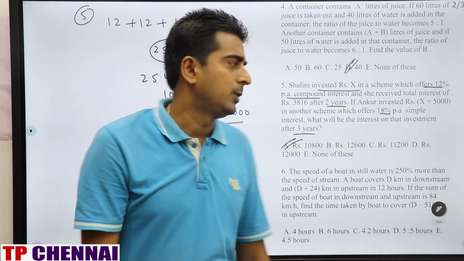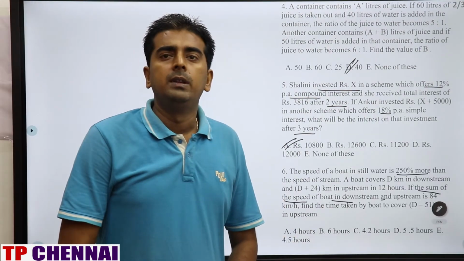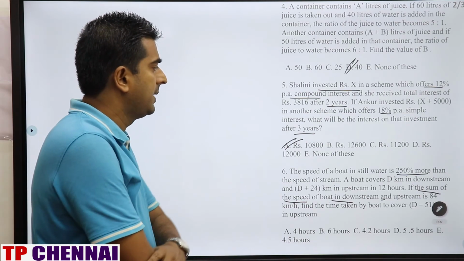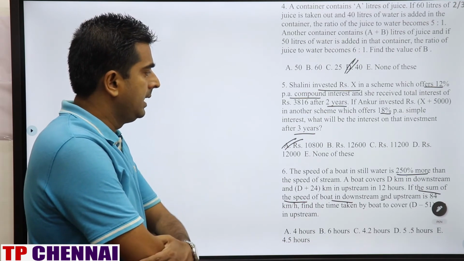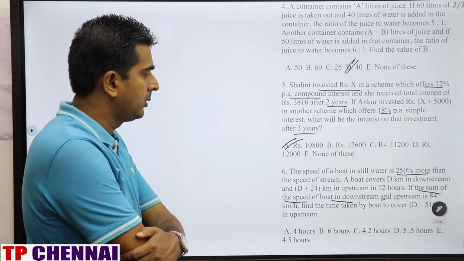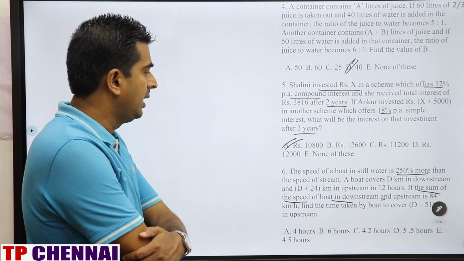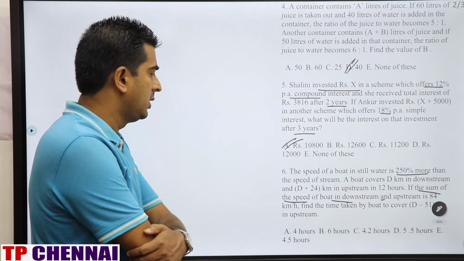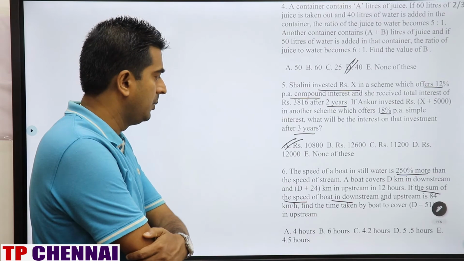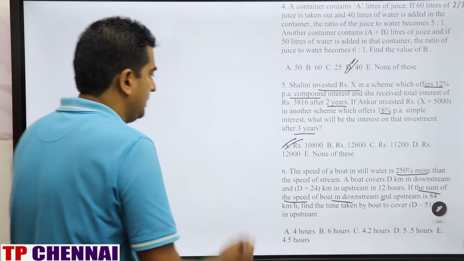Clear? Next one. So now we'll see question number 6. The speed of a boat in still water is 250% more than the speed of a stream. A boat covers d km in downstream and d plus 24 km in upstream in 12 hours. If the sum of the speed of boat in downstream and upstream is 84 km per hour, find the time taken by the boat to cover d minus 51 km in upstream. Right? So this is a very good question.